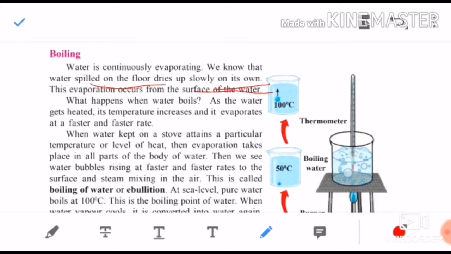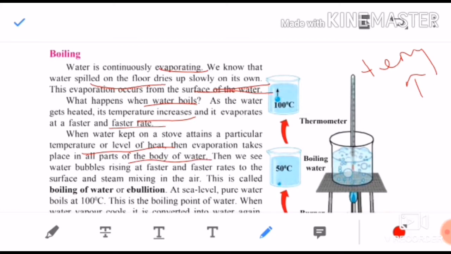Now children, what happens when water boils? Children, as the water gets heated, first of all its temperature increases and it evaporates at a faster and faster rate. First temperature increases, then slowly evaporation starts. Okay children, now see, when water kept on a stove attains a particular temperature or level of heat, then evaporation takes place in all parts of the water.